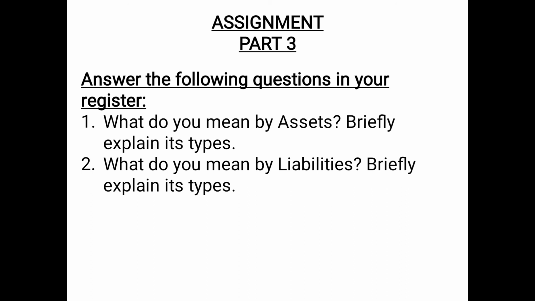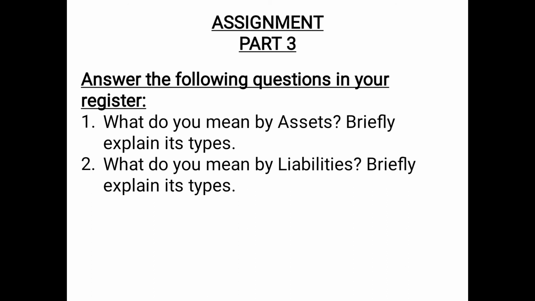Then thirdly, you will explain long-term liabilities or fixed liabilities. These are the liabilities which fall due for payment in a relatively long period, that is normally more than 1 year. For example, long-term loans, debentures, etc. Then you will explain the fourth type of liability, that is current liabilities, and you will write the meaning as these are the liabilities which are to be paid in near future, normally within 1 year. For example, bank overdraft, creditors, bills payable, etc.